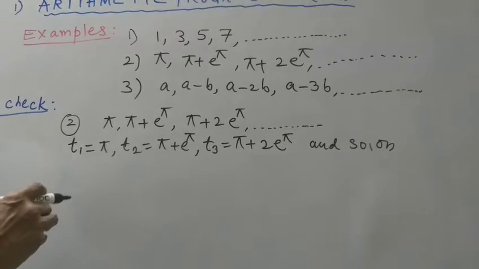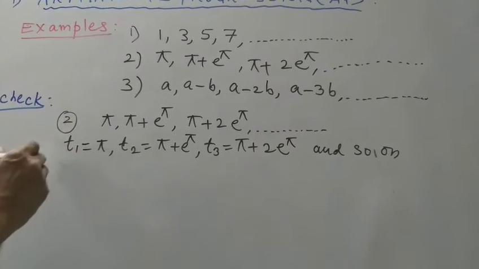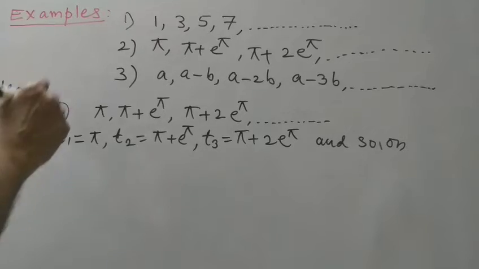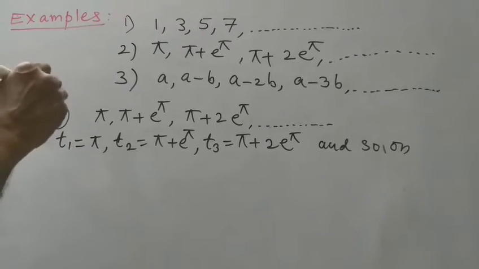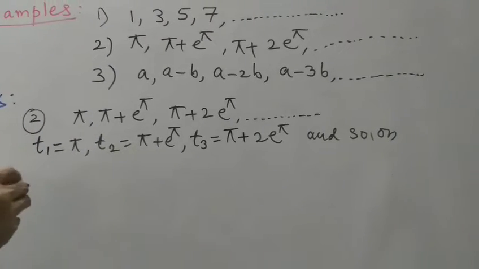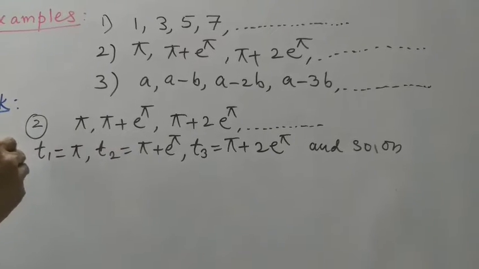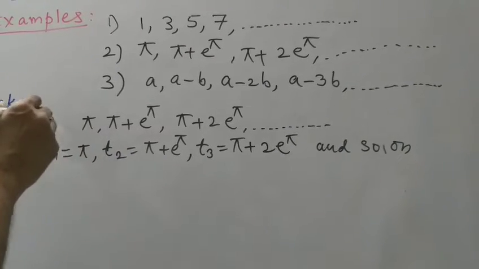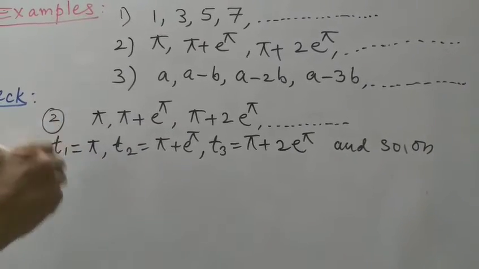Similar to the first example, where we confirmed it is an arithmetic progression, we are doing the second one also like that.